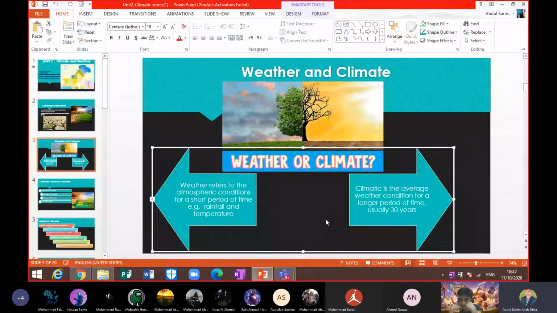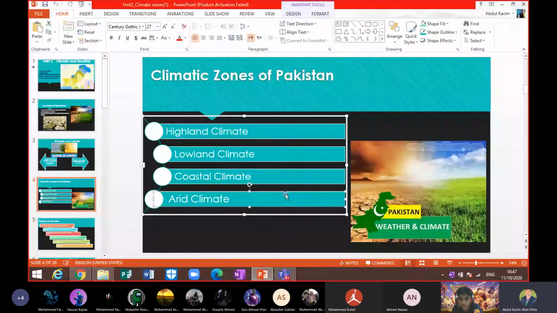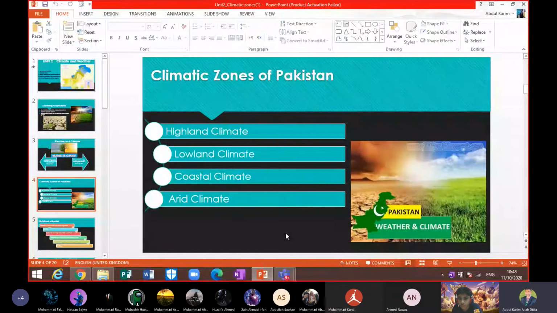Now we are going towards the question: Pakistan is divided into how many climatic zones? So Pakistan is divided into 4 climatic zones, as you can see in the slide, beta. Number one, highland climatic zone. Number two, lowland climatic zone. Number three, coastal climatic zone. And number four, arid climatic zone. So one by one, we will study that.